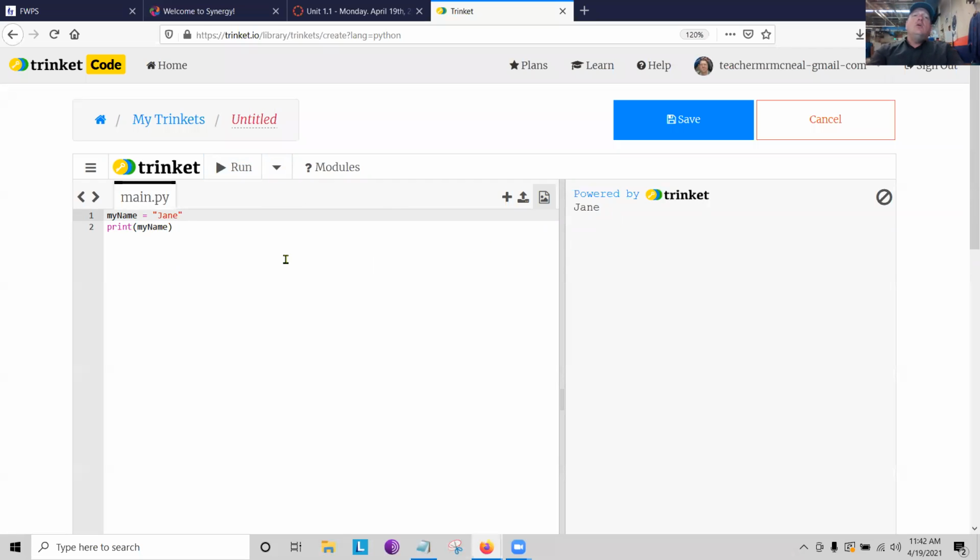So again, the variable in this instance is storing the string Jane, right? And I use the word string intentionally because it's going to store whatever you put in there. Later on, we're going to get into making sure that we tell Python whether it's a string, which is essentially a word, an integer, a number, or a float, which is another sort of number we'll cover later.